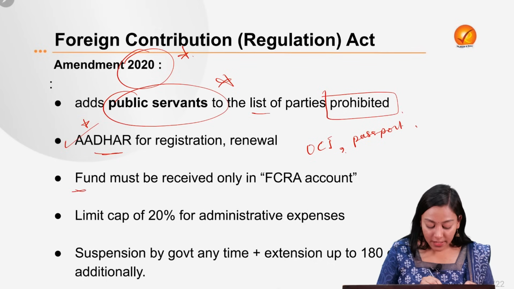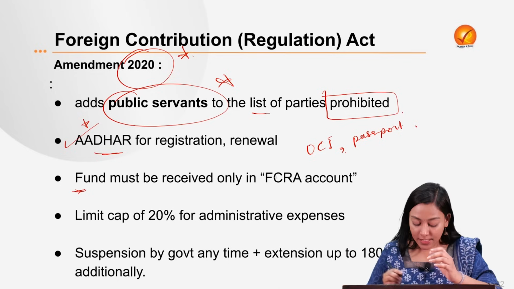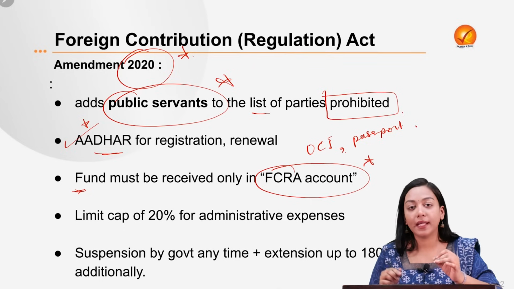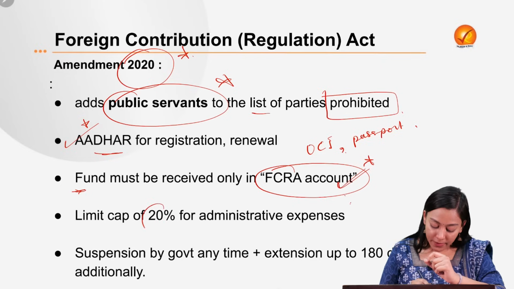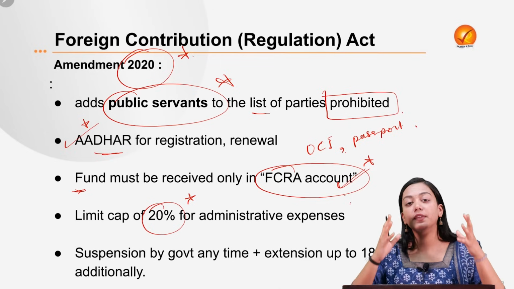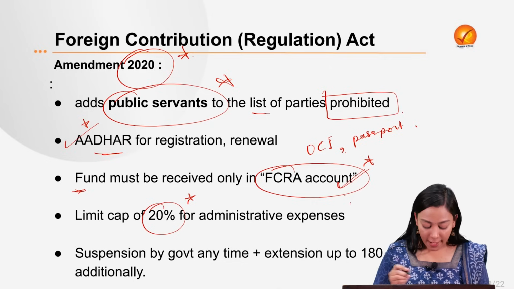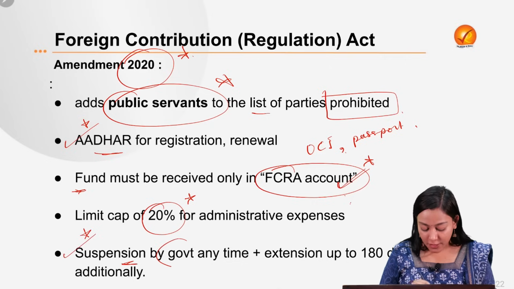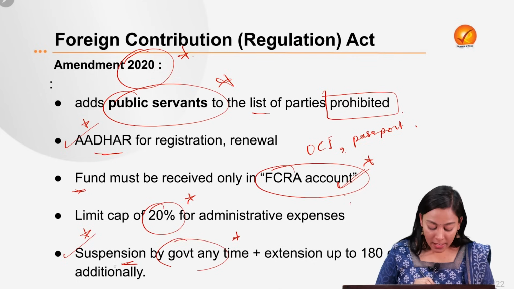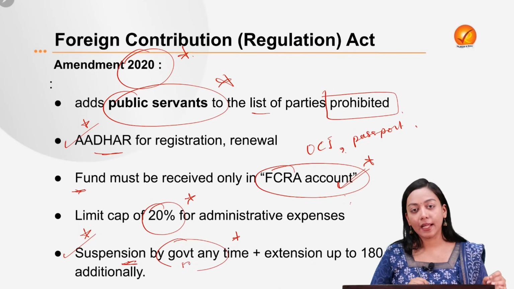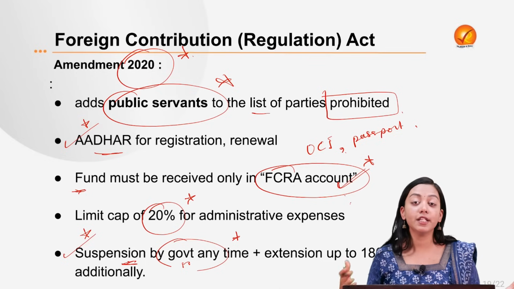Then, the funds coming from foreign contributors can only be deposited in a specially designated account. This is the FCRA account, and no other money will be put into this account so that it can be properly regulated by the government. Second, the government also set a cap of 20%: only 20% of the money an association has received can be used for its administrative expenses. And finally, the suspension time. The government can suspend registration at any time on multiple grounds, which we will look at on the next slide, and the suspension can be extended for up to 180 days further.